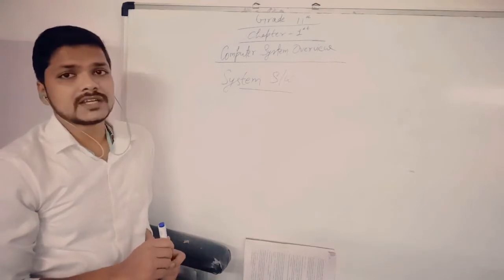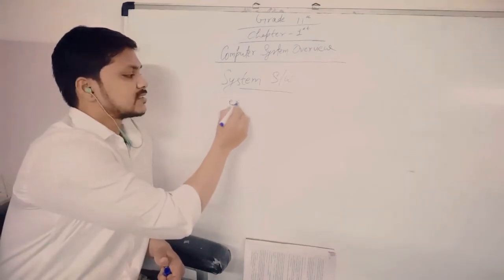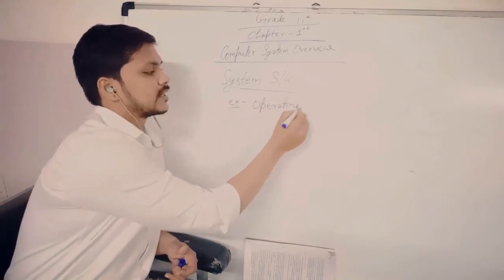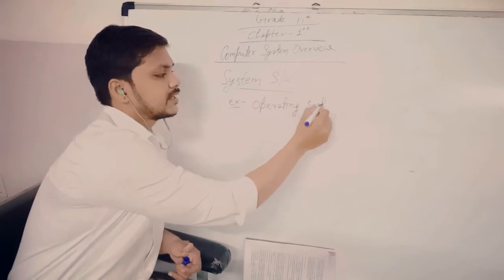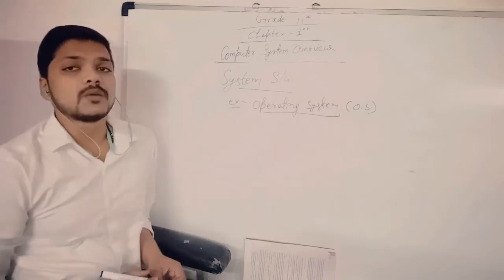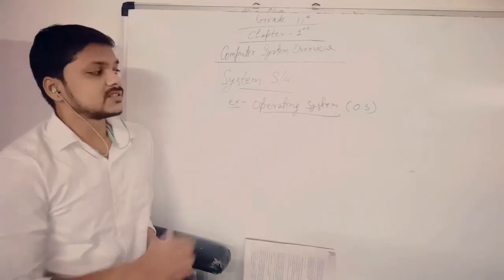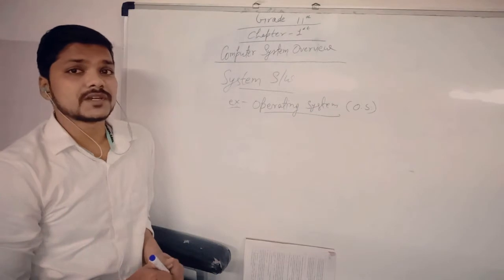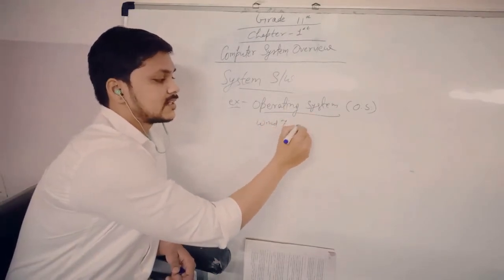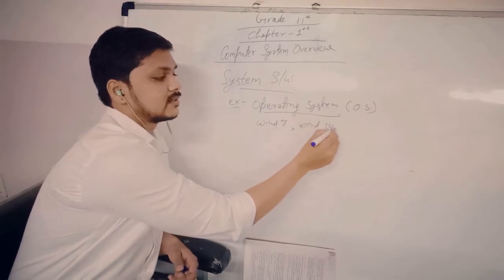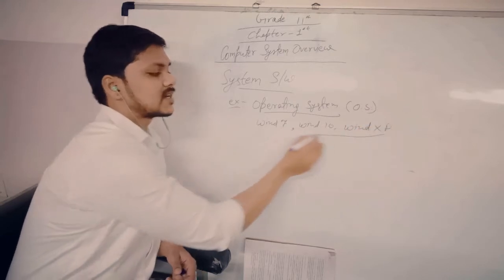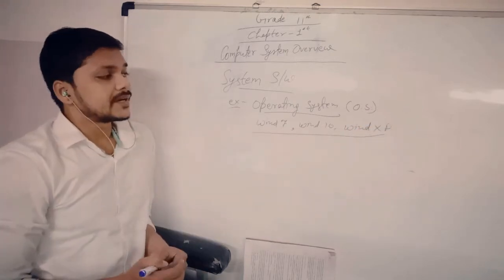If we take some examples of system software, first is the operating system, which you all know. It is generally known as OS. OS means operating system, and this is a type of software. Examples of operating systems are Windows 7, as you all have heard, Windows 10 and Windows XP. These various Windows programs are known as operating systems.